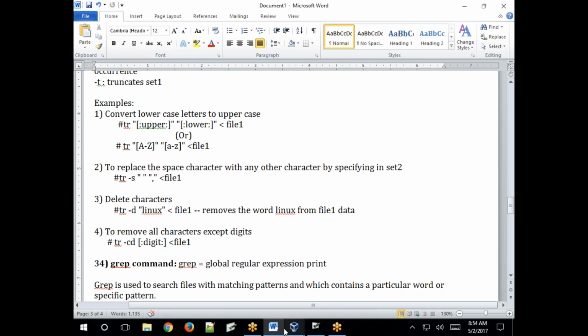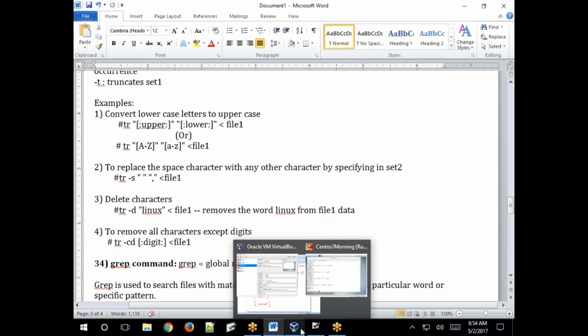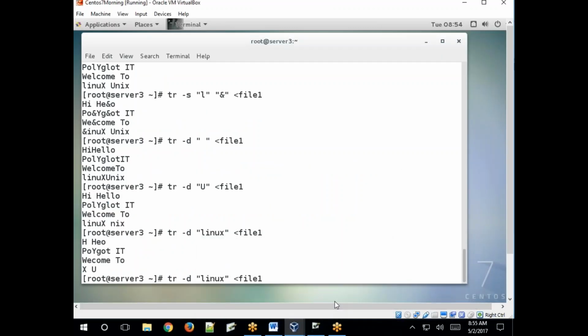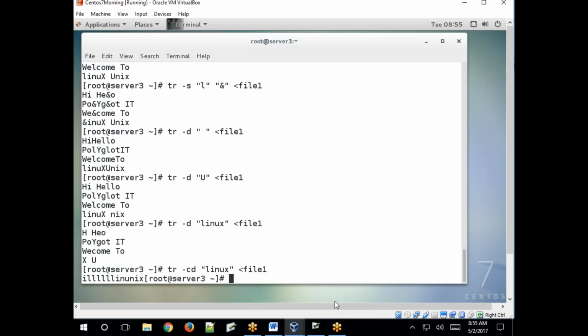Here. See. So here except specify SC now. See. Removed all characters including spaces.